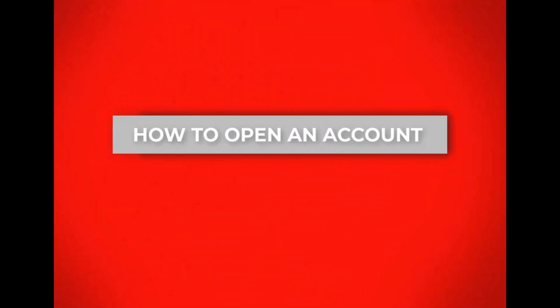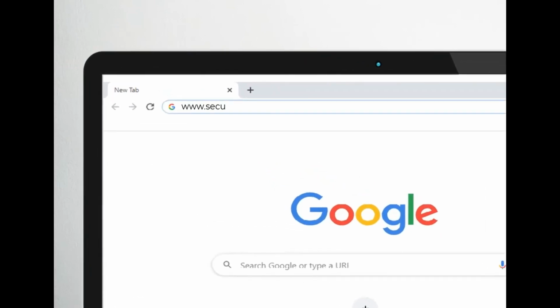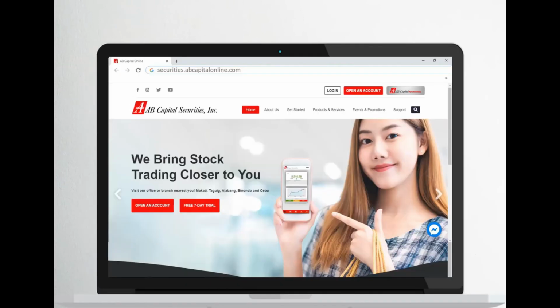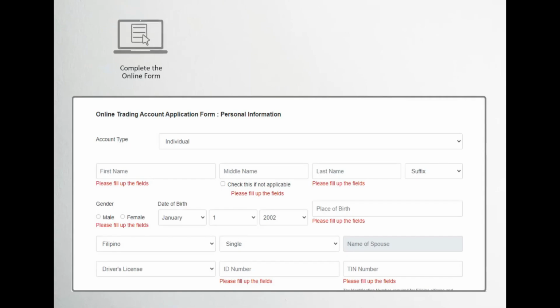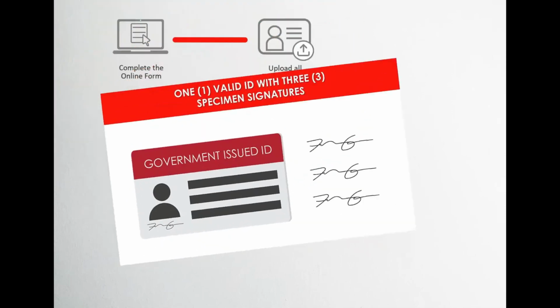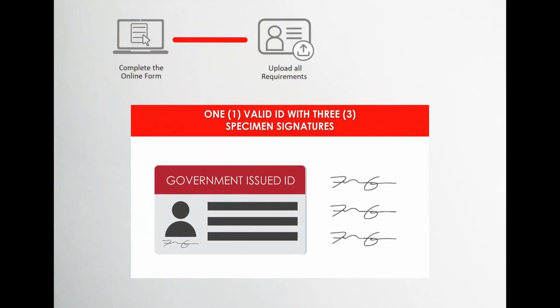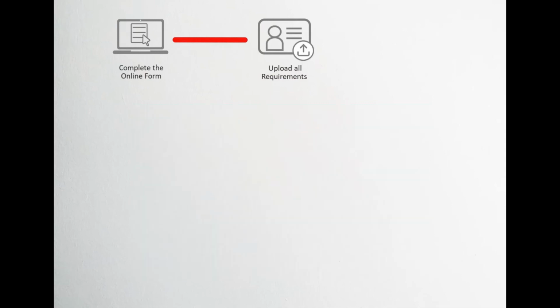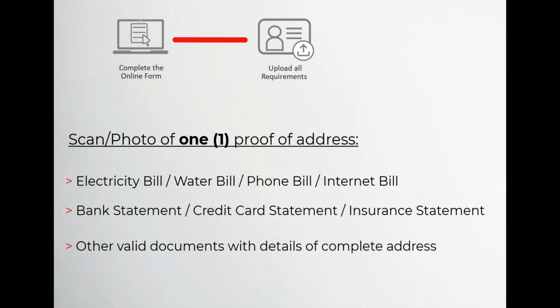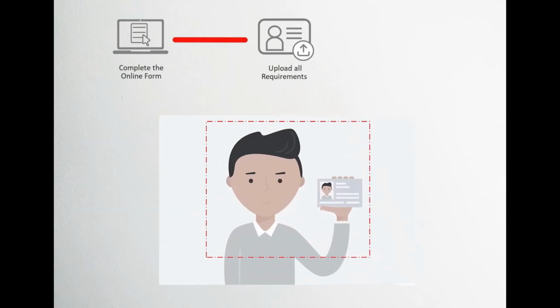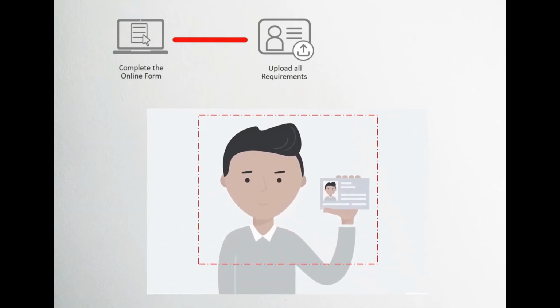Here's how to open an account completely online. First, go to our website and click on Open an Account. Fill out the online application form, then upload the following requirements: a scan or photo of one valid ID with 3 specimen signatures on a piece of paper, a scan or photo of one proof of address, and a selfie with your valid ID.